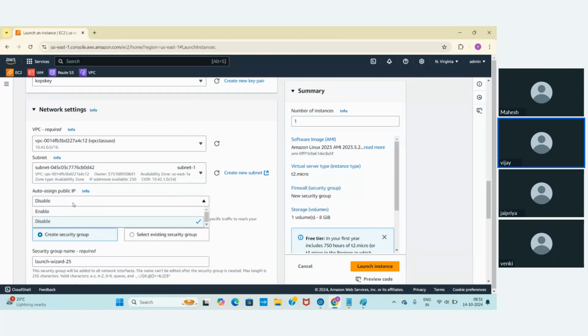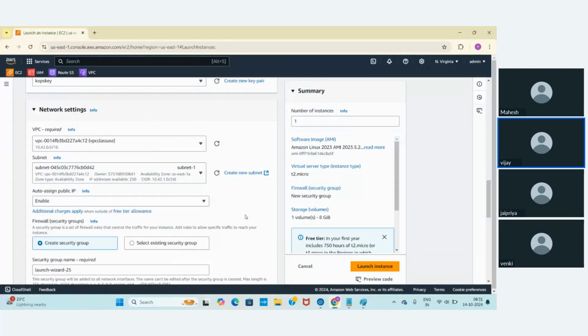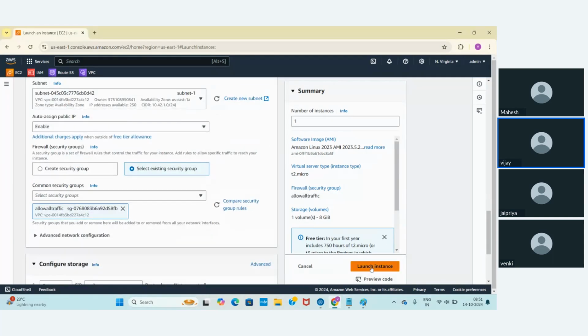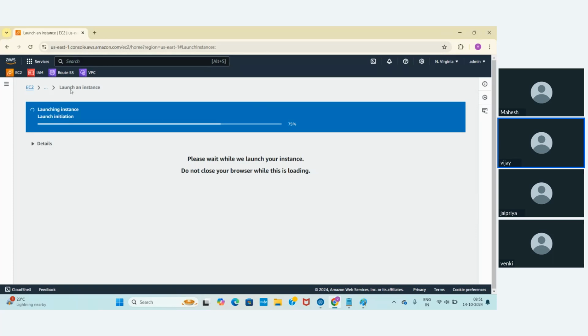I'm not taking the default IP, I'm taking another IP. Let me launch this EC2 instance also.